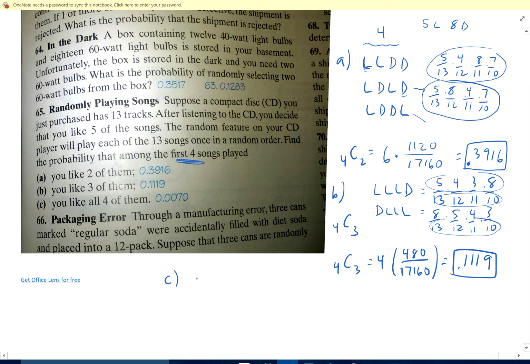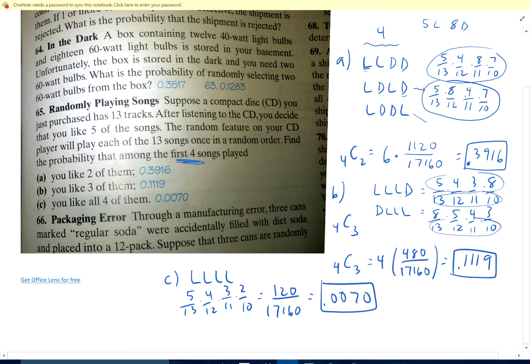And then C, that I like all 4. There's only one way I can do that, and that's 5 out of 13 times 4 out of 12 times 3 out of 11 times 2 out of 10, which is 120 out of 17160. So 120 divided by 17160, and I get 0.0070.